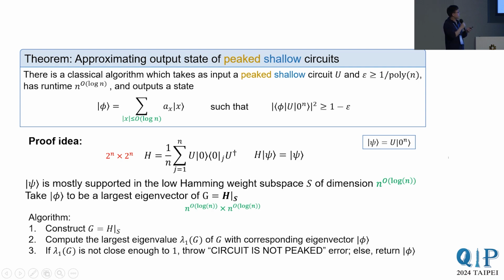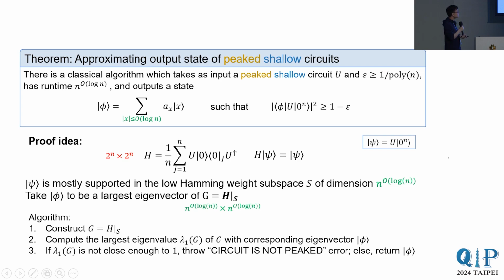Okay, so here's the algorithm. Step 1: construct G as a sparse matrix by computing all its non-zero matrix elements. Then step 2: compute the largest eigenvalue of G with a corresponding eigenvector using some off-the-shelf eigensolver. And then look at this largest eigenvalue, lambda 1 of G. If it's not close enough to 1, like 0.8, then you reject: the circuit is not peaked. If it's 0.9999, then you return this eigenstate as the state phi, the approximation to psi.